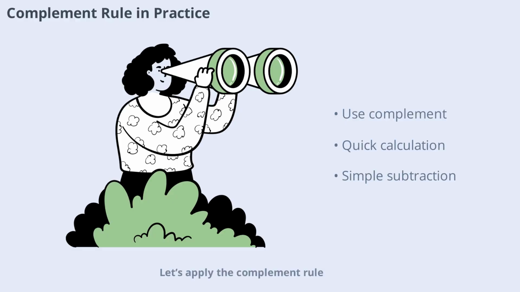Let's apply the complement rule. Suppose the probability of drawing a red card from a deck is 0.5. The probability of not drawing a red card is 1 minus 0.5, or 0.5. This simple calculation is often the quickest way to solve problems, especially when the complement is easier to find.